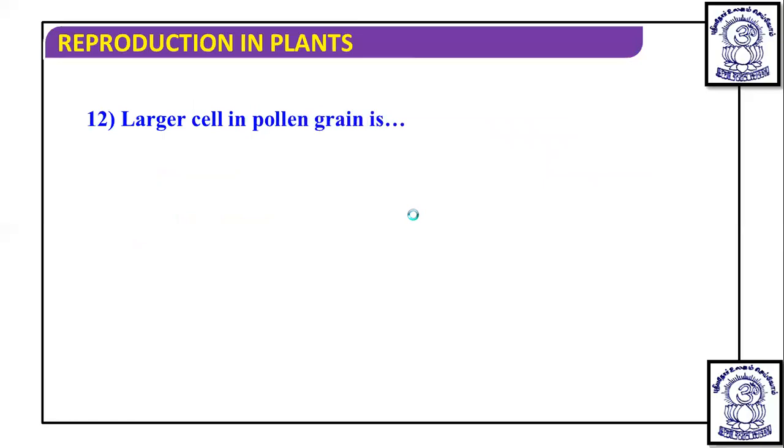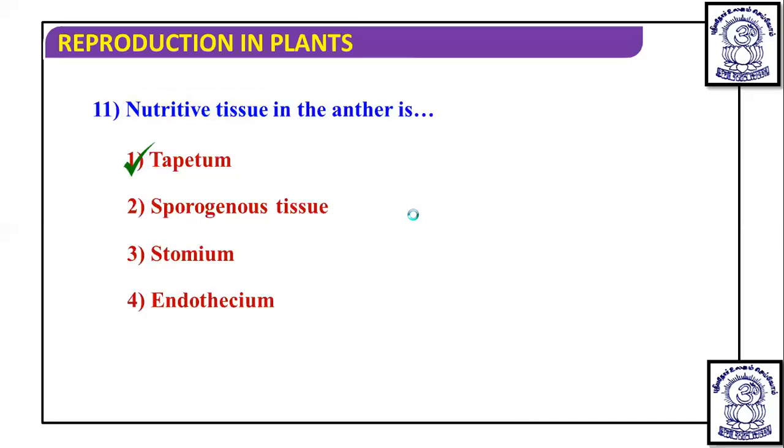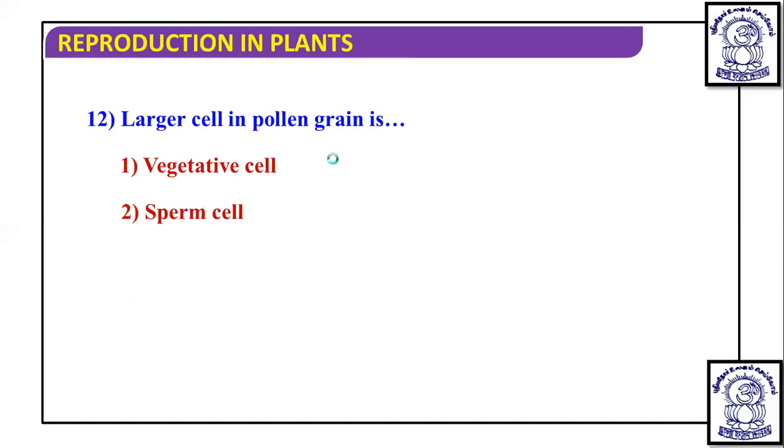Then the larger cell in pollen grain is. Dear student, you know that in pollen grain two cells are found, that is vegetative cell and the generative cell.